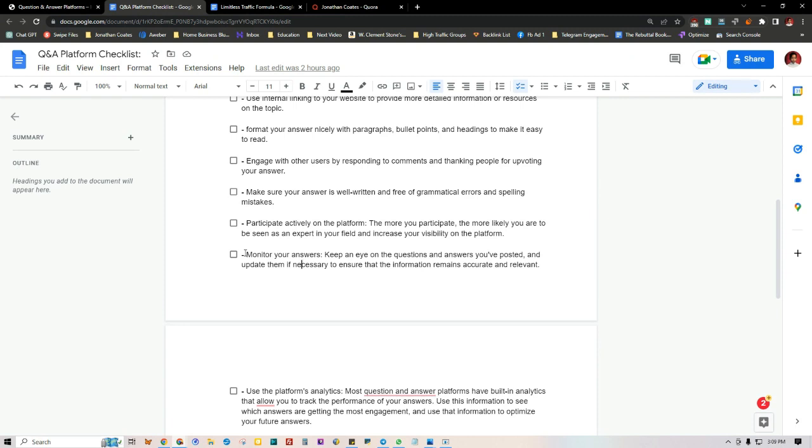And I believe, I'm not sure if this is true or not, but I believe if you edit something, if you make an adjustment to a previous post, it triggers something in the algorithm where it actually surfaces up on the homepage of users. So it's just something to think about there.